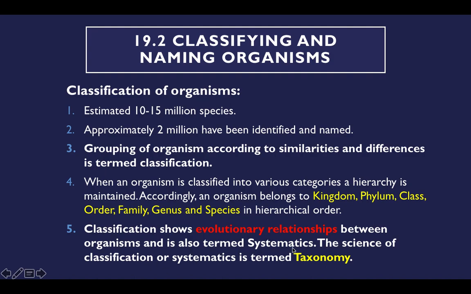also termed as systematics. So this is what this process is called, systematics. So the science of classification, how you classify living organisms, is called taxonomy.